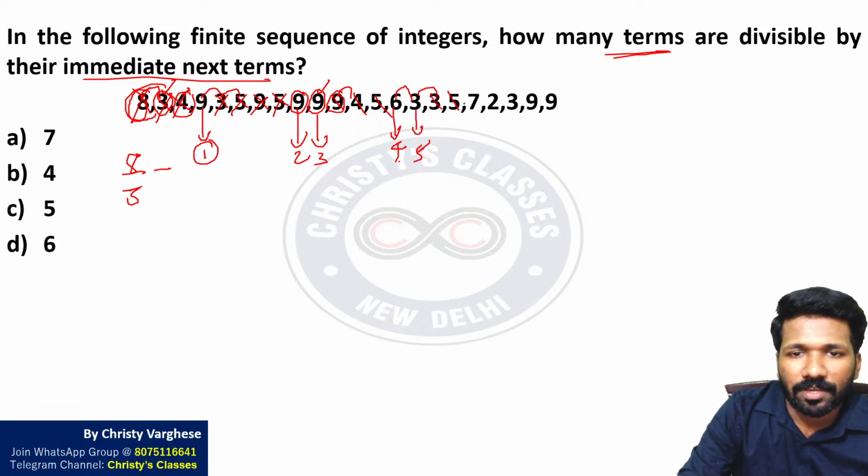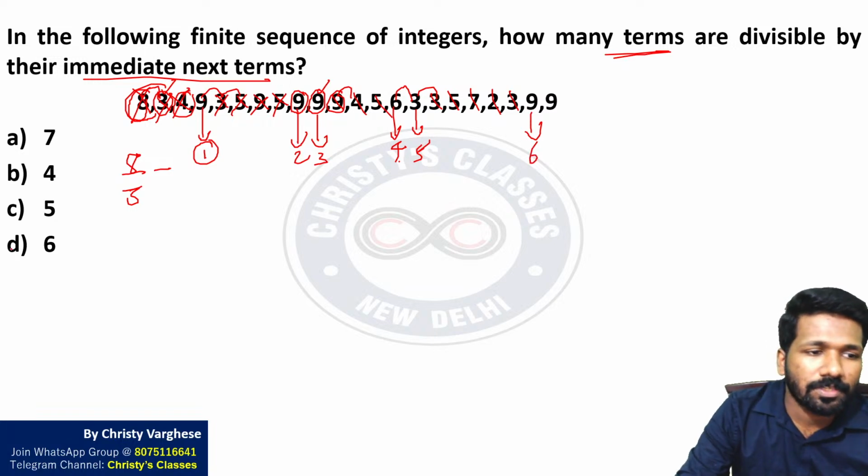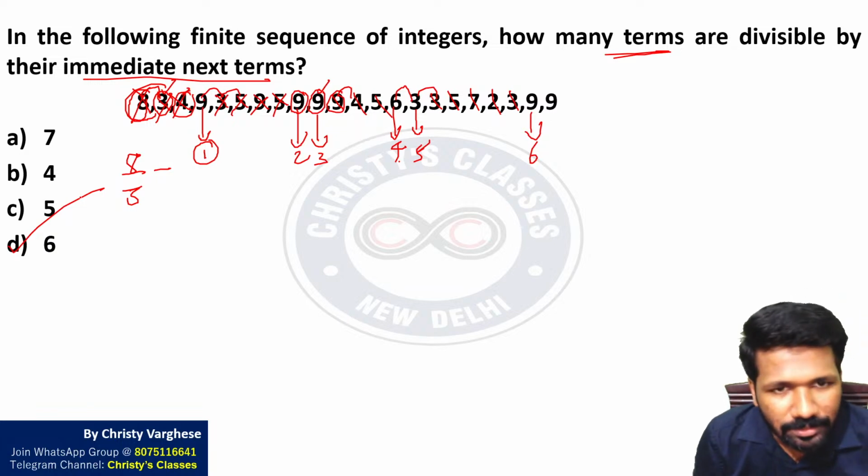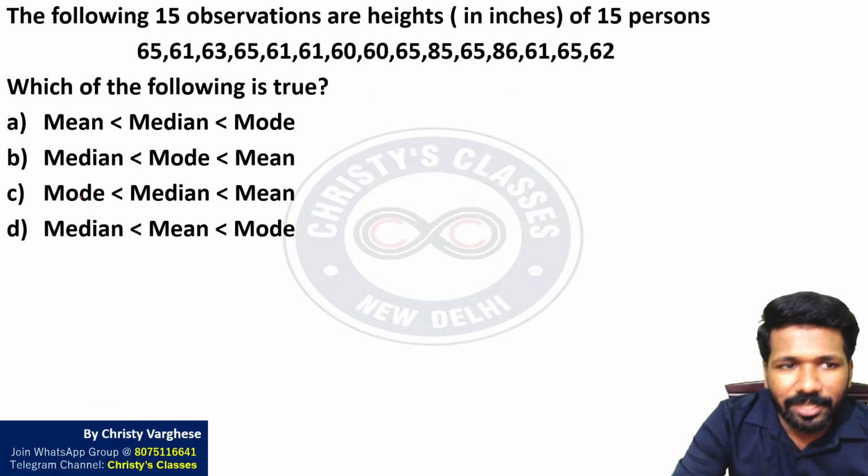3 is not divisible by 5. 5 is not divisible by 7. 7 is not divisible by 2. 2 is not divisible by 3. 3 is not divisible by 9, but 9 is. So the sixth possibility. So 1 2 3 4 5 6. So 6 possibilities in total. Option D, 6. All of you clear? It is a very simple question, right?